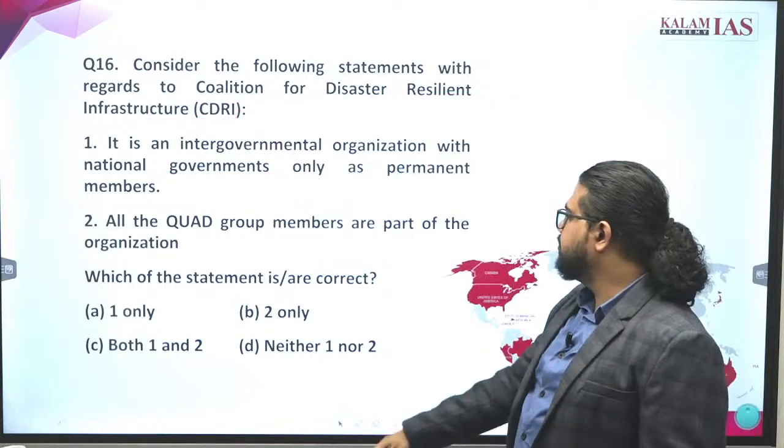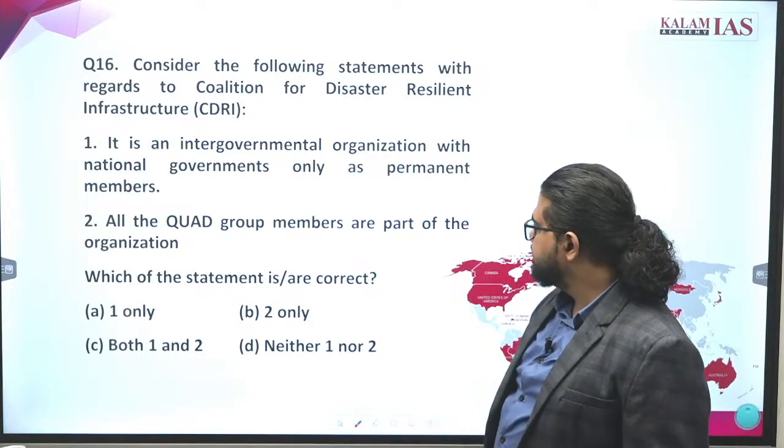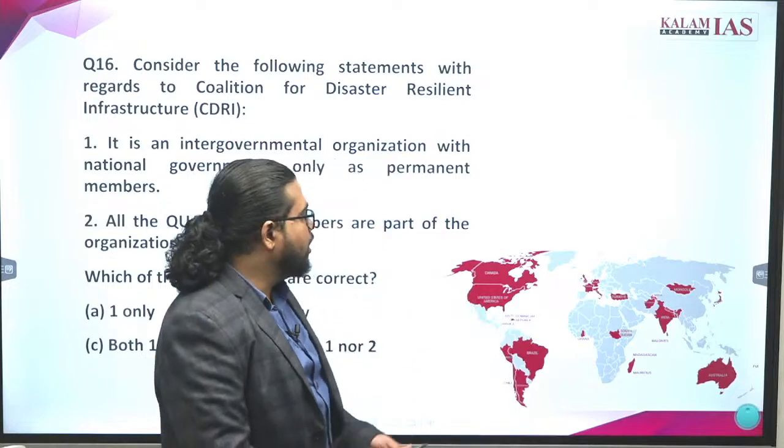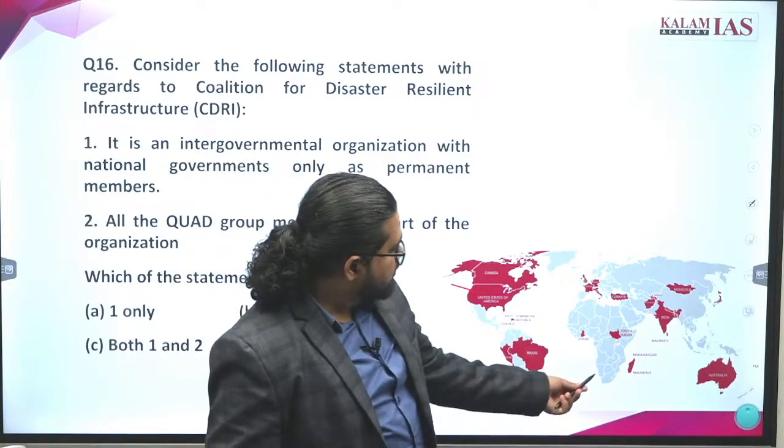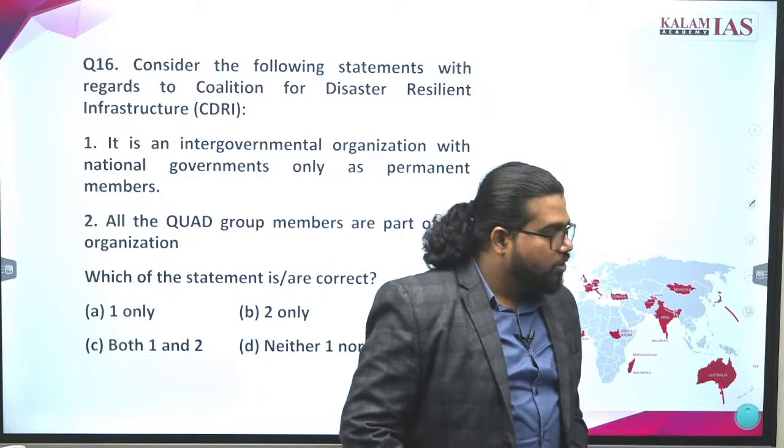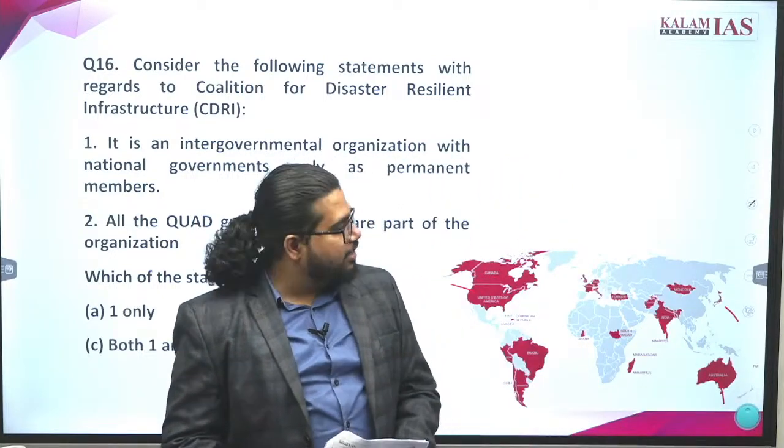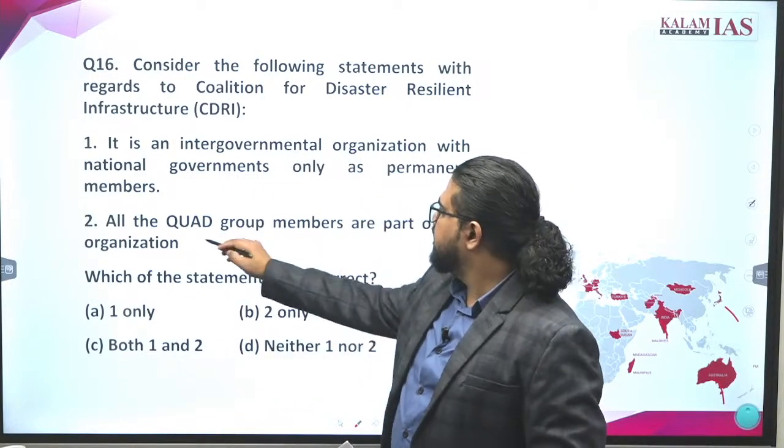Who are the members of CDRI? Who are the Quad members? USA, India, Australia, and Japan. All Quad members are part of CDRI. So this is the correct statement.